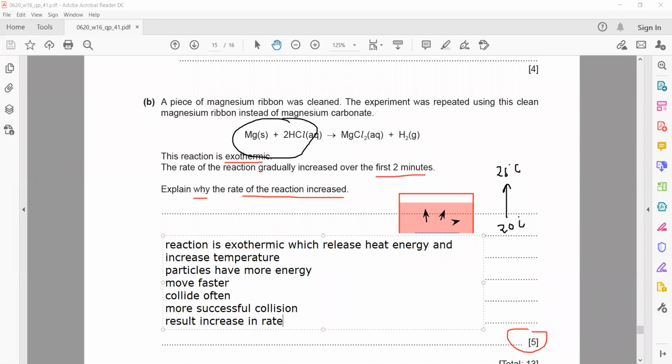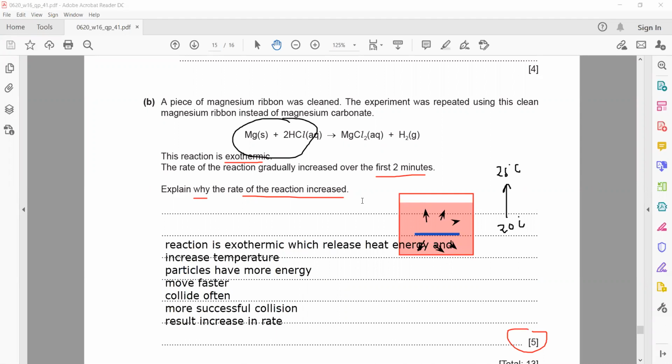Is it clear how the rate of the reaction varies as the reaction is exothermic? So basically, the reaction started at a low temperature. Because the reaction is exothermic, it increases the temperature, and as it increases the temperature, the rate of the reaction increases.